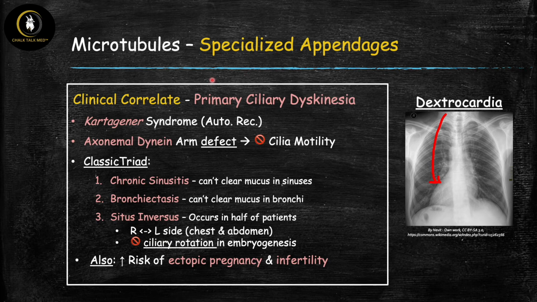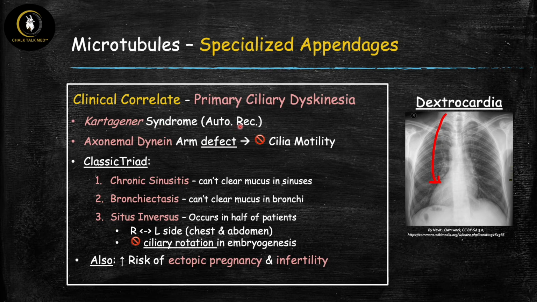All right, and so here's why this is clinically important, because this microtubule special appendage has a very high yield clinical tie-in. This is known as primary ciliary dyskinesia. So dyskinesia means abnormal movement. So of course the problem here in this disease is that the cilia can't move normally. And the main example of the disease in this category is known as Kartagener Syndrome.